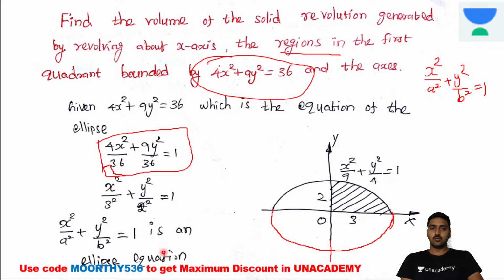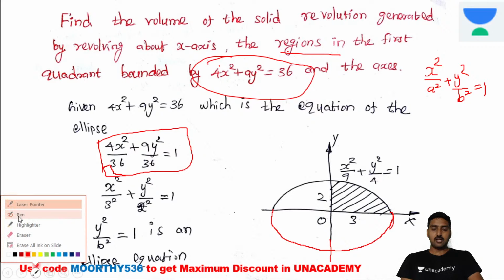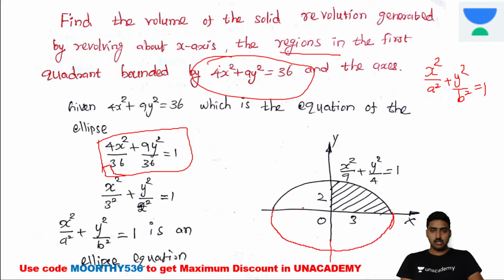It's 0 to 3. If they are not mentioning anything regarding this, we need to take the value from minus 3 to plus 3: minus 3 comma 0, here it's 0 comma 0, and 3 comma 0, right?